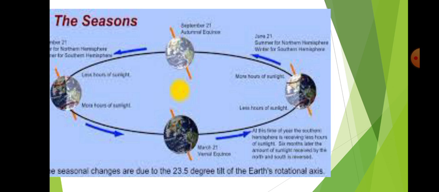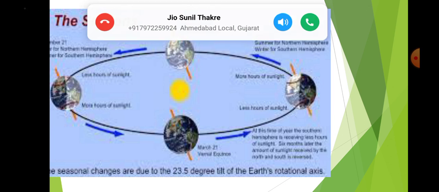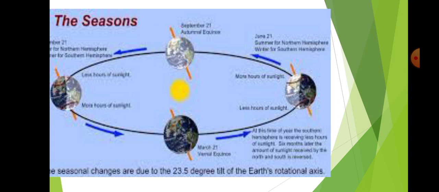Dear student, nowadays it is the month of June. It means that around the 7th of June in India the rainy season, the spring season, starts. But in almost all areas there is a very drought-prone condition. Drought-prone means a drought-like situation. The monsoon season has started, but in many places there is no rain. This is the effect of global warming. This is the effect of the revolution of the earth. This is the effect of revolution of the earth.